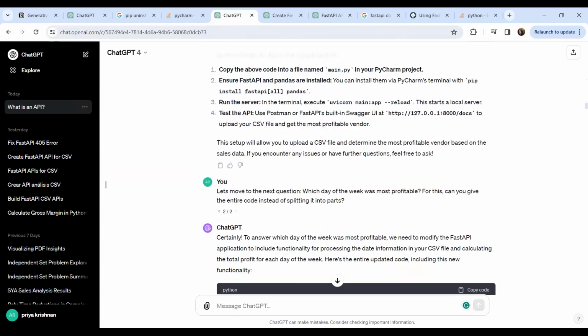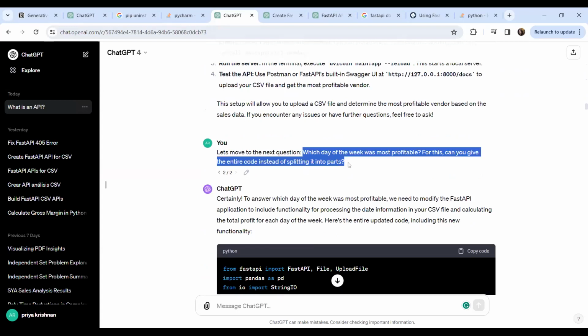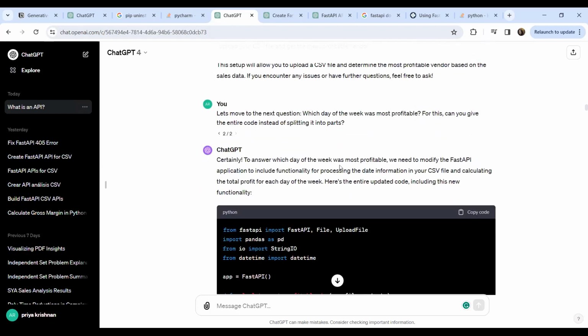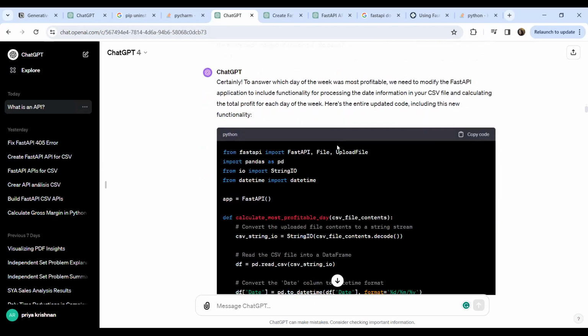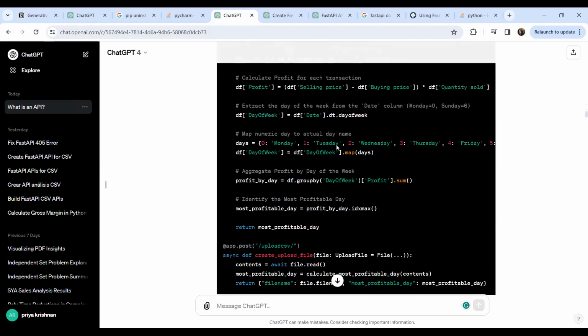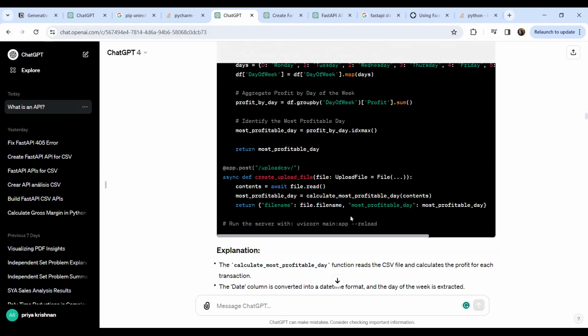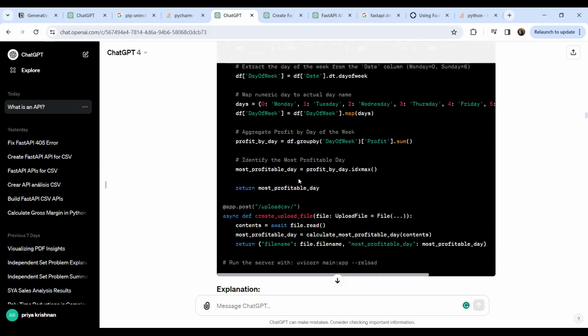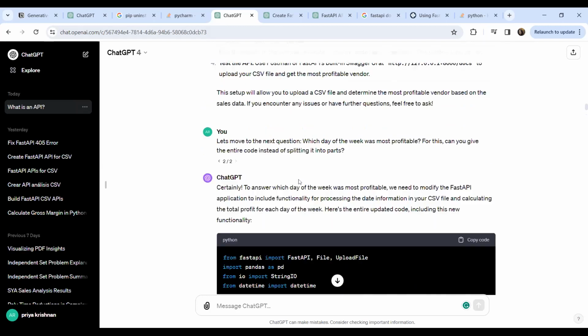And then with the third question, most profitable week, this time I specified: can you give me the entire code instead of splitting it into parts? I just asked it to give me the entire program in one shot. So it gave it to me without splitting it into two separate files and then combining everything.